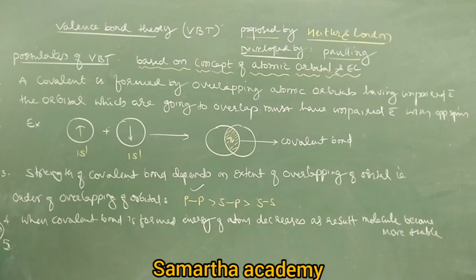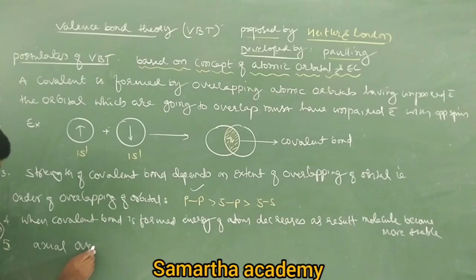Next, the overlapping along the internuclear axis is called axial overlapping. So usually we write these two terms later. What is axial overlapping? What is sideways overlapping? Sideways overlapping is also called lateral overlapping. So, come on, tell me, what is axial overlapping?